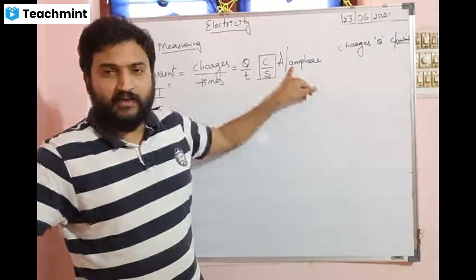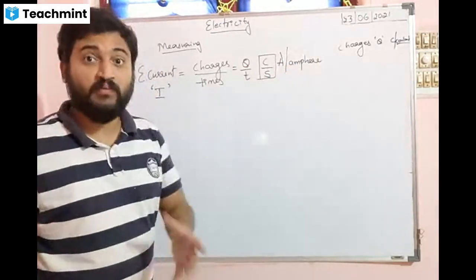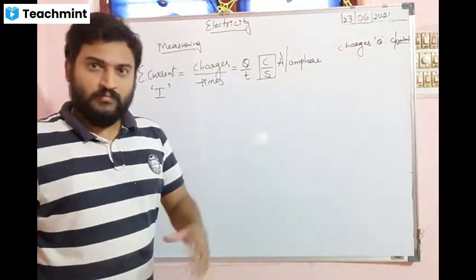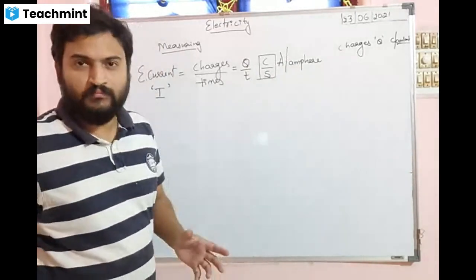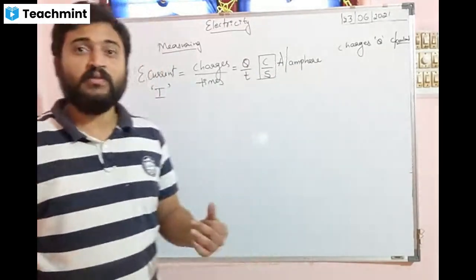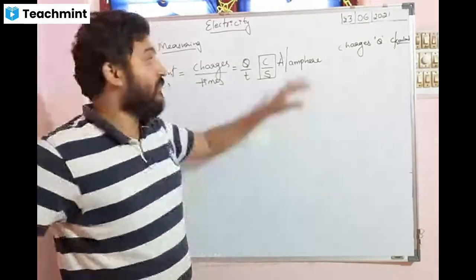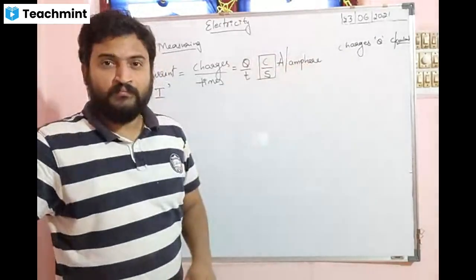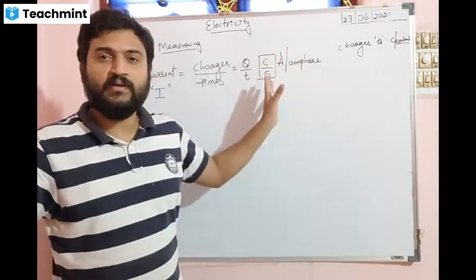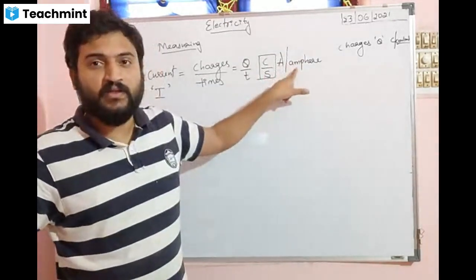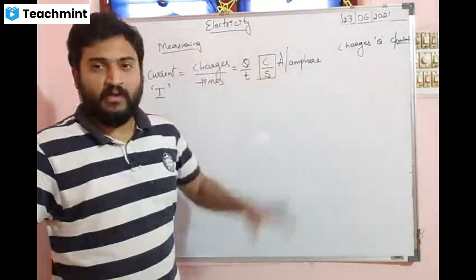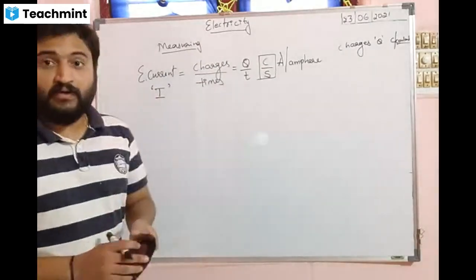What happens if you write uppercase A here? It becomes a noun, the name of the scientist. You have studied about nouns, no? The name of a place, person, or a thing. Always it should start with uppercase. So if you write uppercase, it becomes the name of the scientist. So you have to write the SI unit in lowercase or capital A. So this is called electric current.